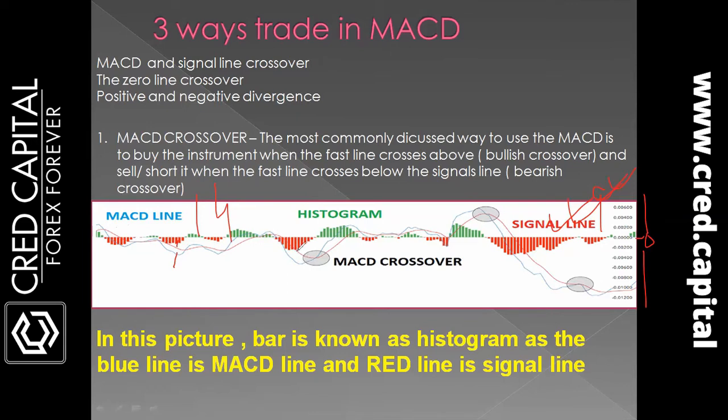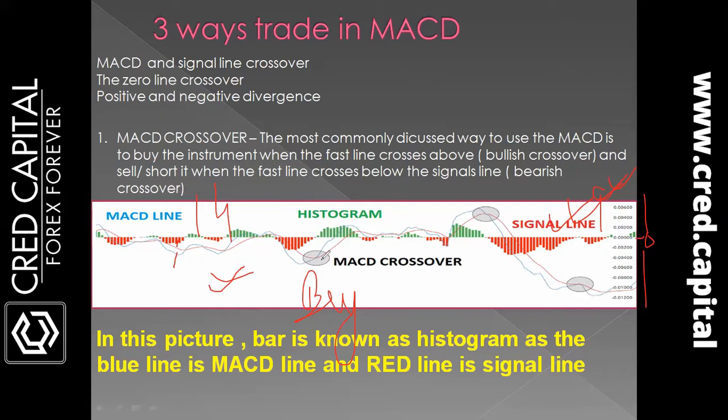Here you can see, when the market is towards the buy side and is about to bounce towards the higher high zone, then the MACD line is going to cross the signal line from below. When the fast line crosses, this one is the signal line, and when the signal line, this red line, is above the MACD line, we have the crossover on the downside.